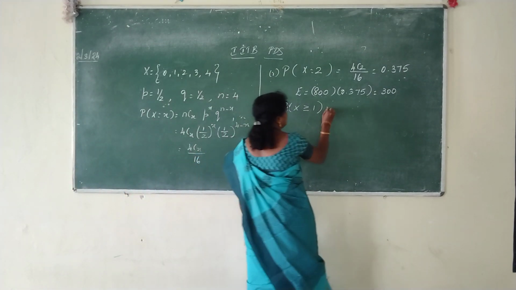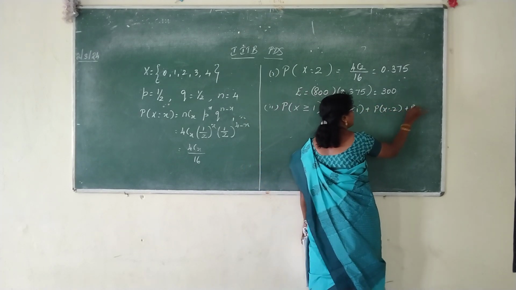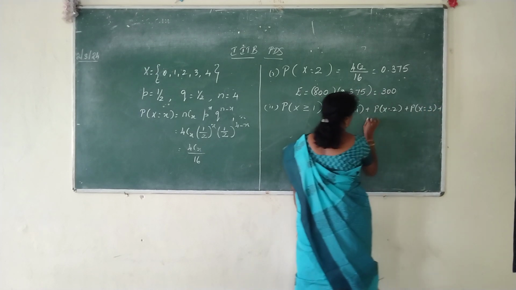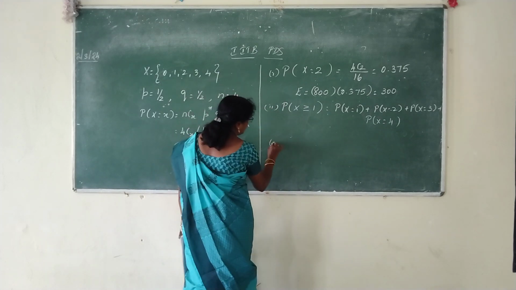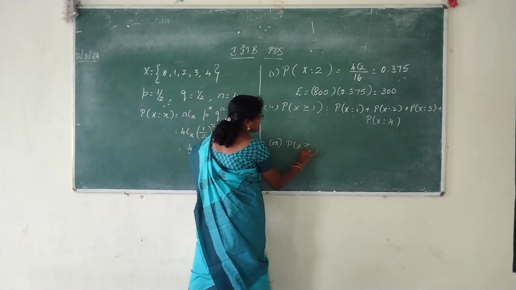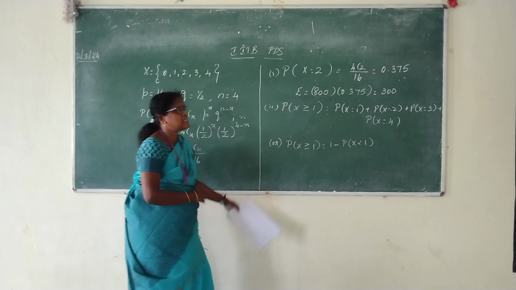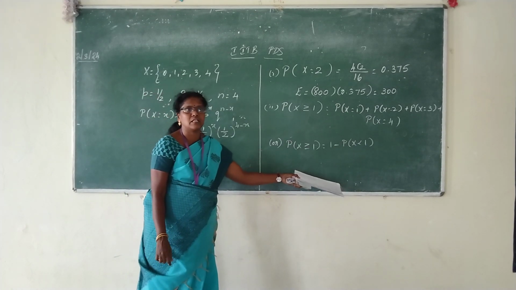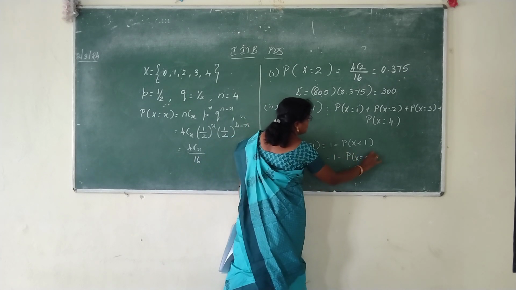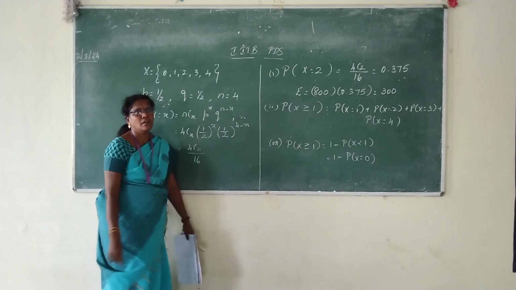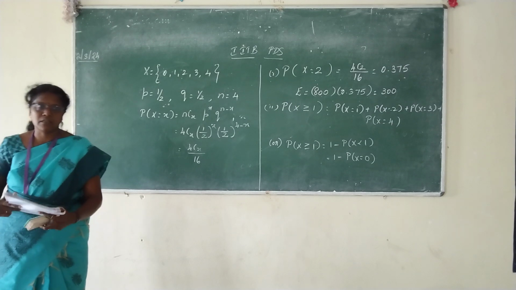Proceed with direct. Probability of X equal to 1 plus X equal to 2 plus X equal to 3. Because I don't want to confuse everyone with the complementary method. Those who are thorough with complementary, go by complementary. Using complementary, probability of X greater than or equal to 1 equals 1 minus probability of X less than 1. Since it is greater than or equal to, we write it as less than, just the opposite. Less than 1 means there is only one value, 1 minus probability of X equal to 0. Any one of the ways, solve. Substitute in the formula and find the answer now.